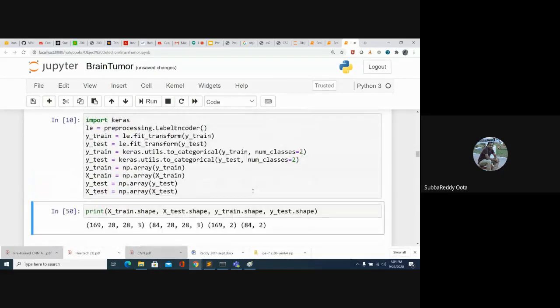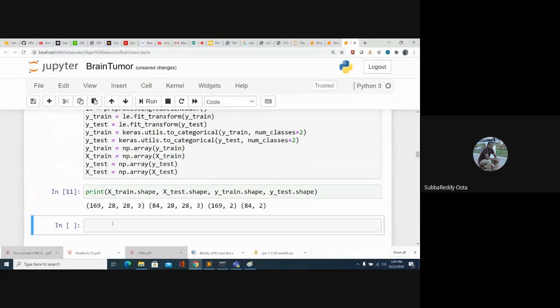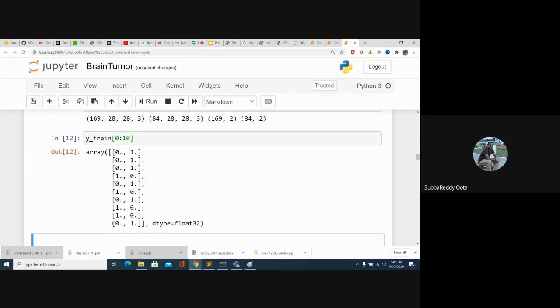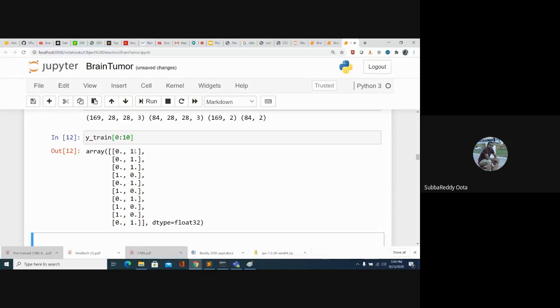I will show what exactly Y train and Y test look like. If you look at the first 10 images, this is a one hot encoding. The first image has the second column set to 1, which means it is of the class one category, and likewise for the next ones.